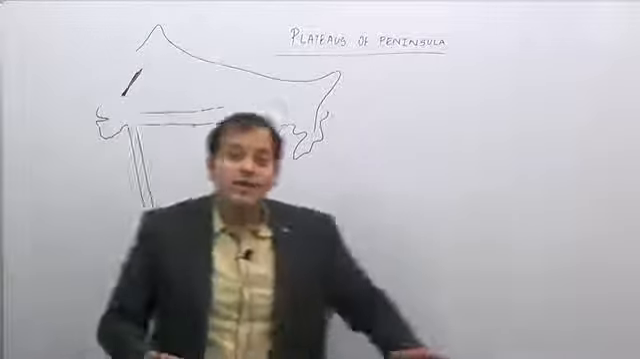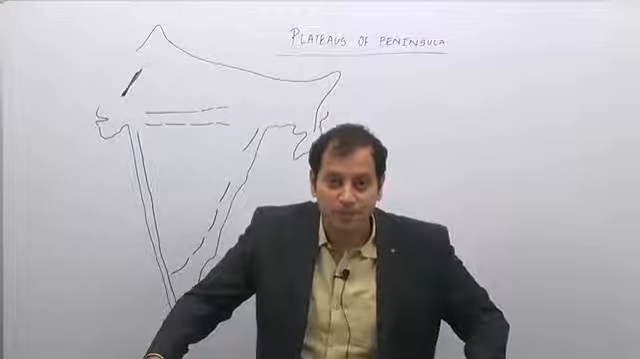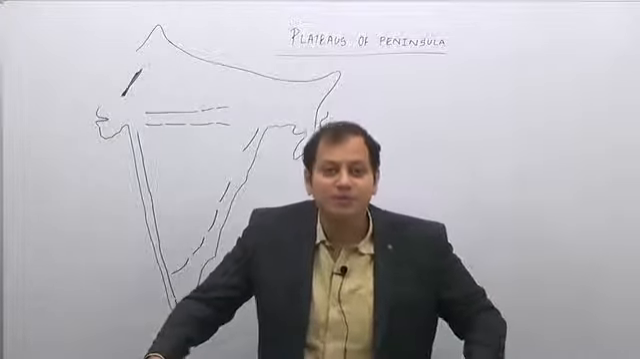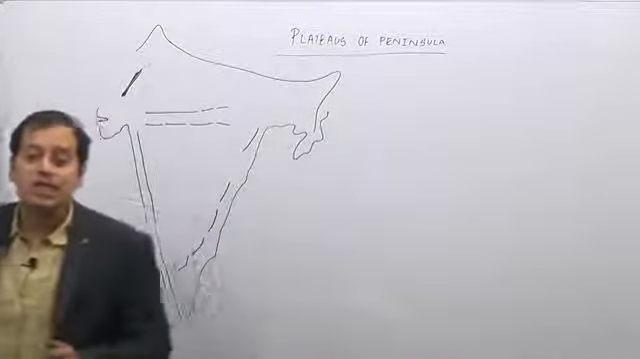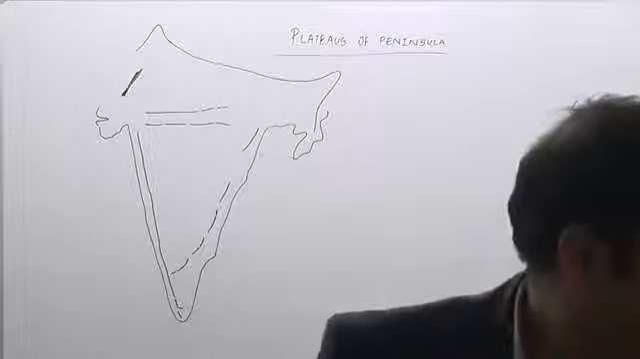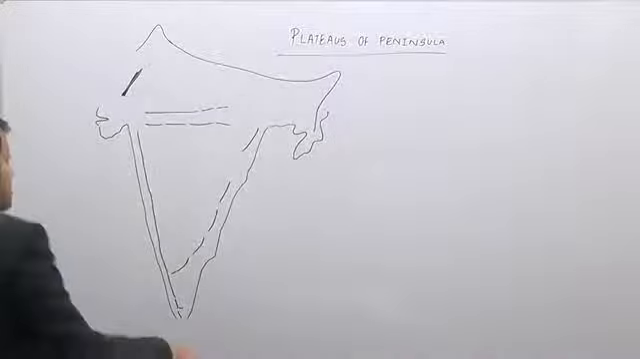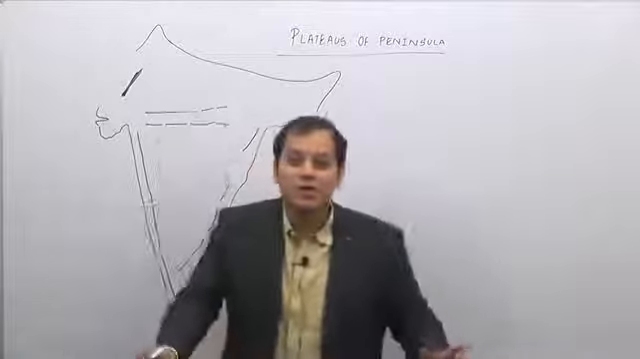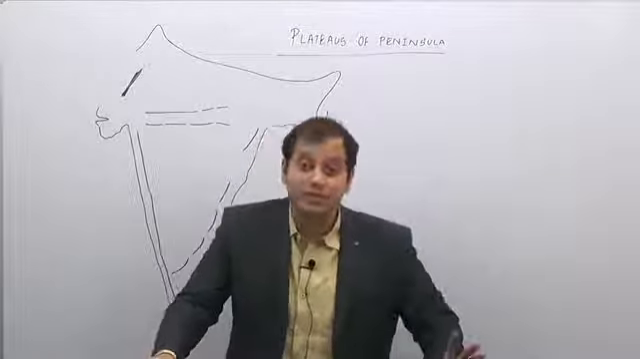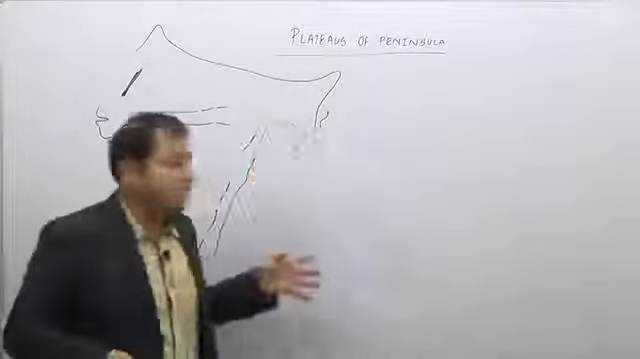Hi friends, in the previous lectures we have studied the hill ranges of the peninsula. Now we already know what the peninsular plateau is made up of. We can say the peninsular plateau is made up of hill ranges and the plateau as well as central highlands. If you remember, I have told you that it consists of hills and the central highlands.